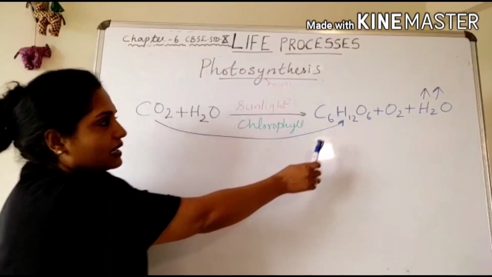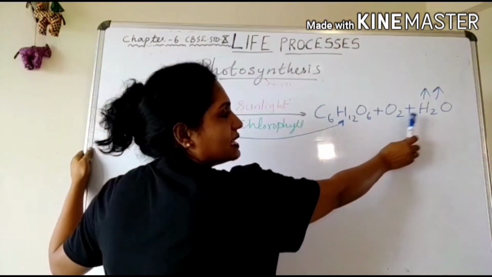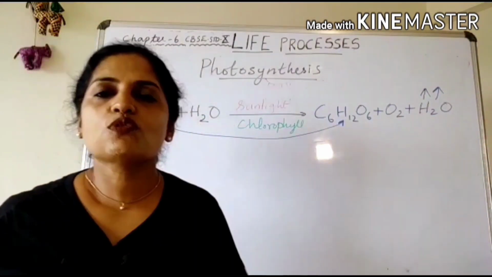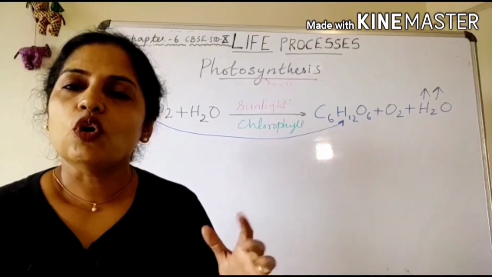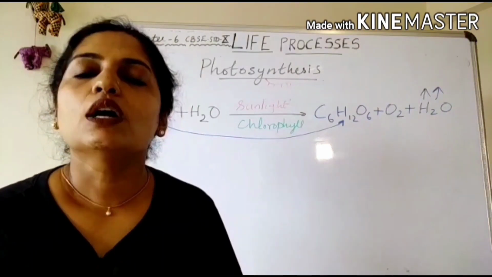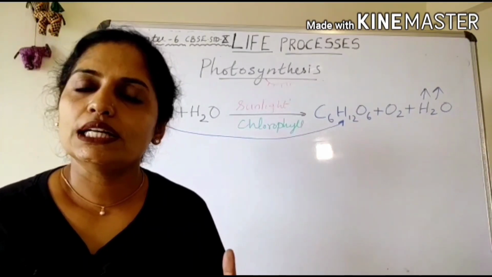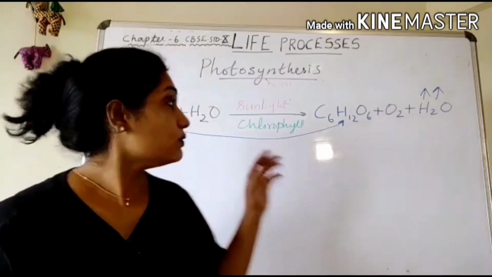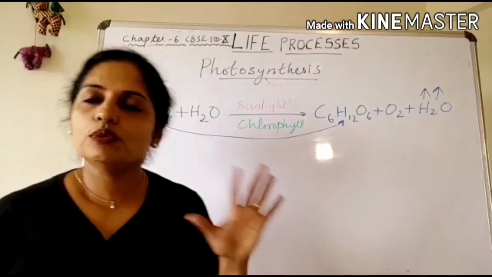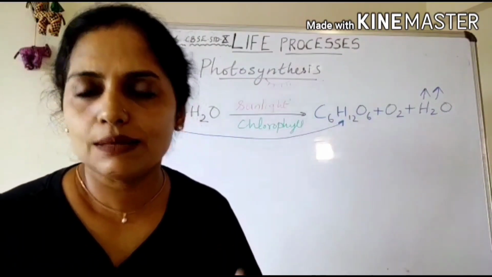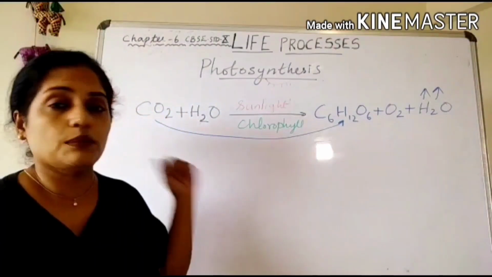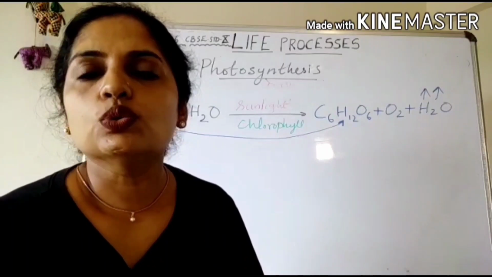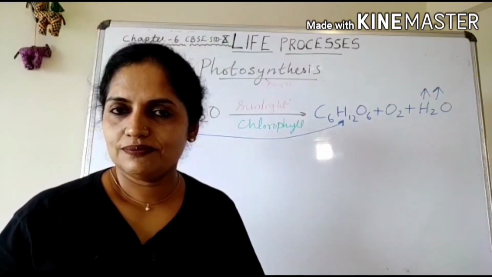What are the byproducts here? Carbohydrate, oxygen and water. Which are the events taking place in the process of photosynthesis? Water is absorbed by the root. This water is transported towards the leaf by the xylem cells. So the first raw material is water that is absorbed by the root and transported by the xylem cells. The next raw material is carbon dioxide. That carbon dioxide enters into the leaf through the stomatal pores.